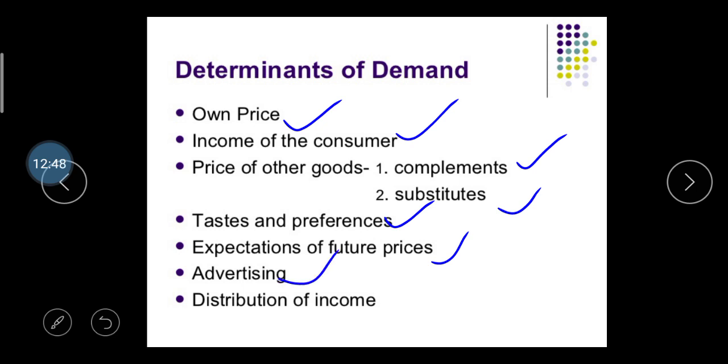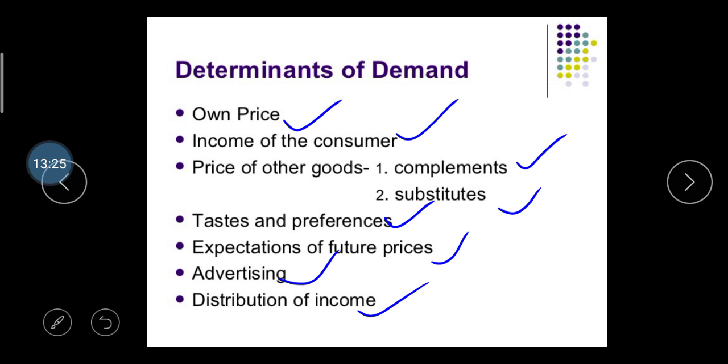Okay, then after, advertising. If you give higher advertising, then your product can sell more and your customers can demand more of this product. Take the example, some people have an ideal personality from the film industry, like an actress, and some have an ideal personality from the cricket field. Take Virat Kohli, MS Dhoni, then after Sachin Tendulkar. So if they launch a particular product, then automatically a person can purchase, or we can say demand, this product, right?